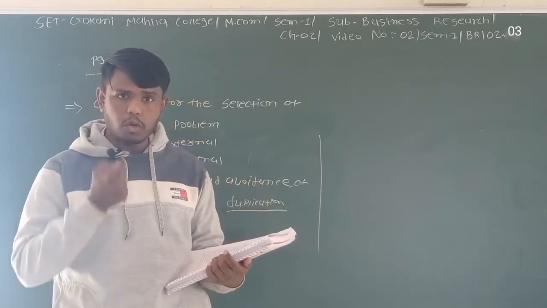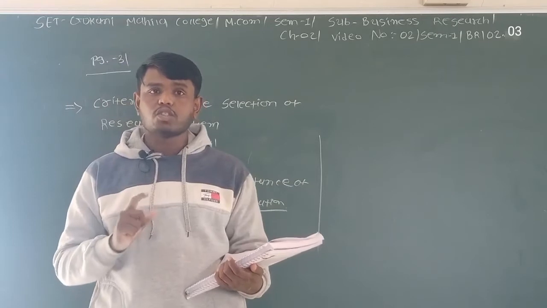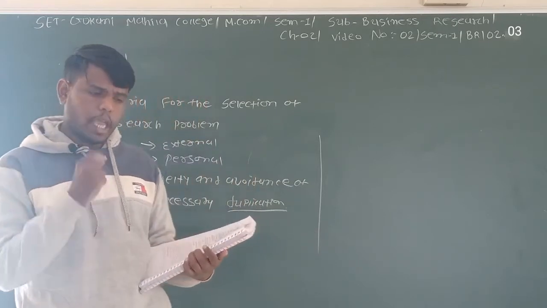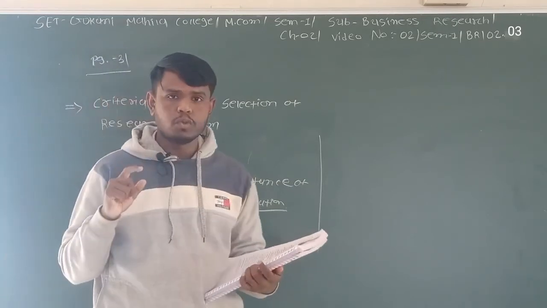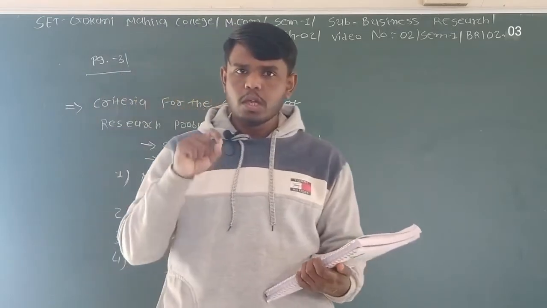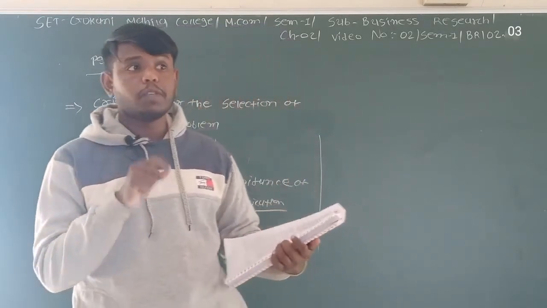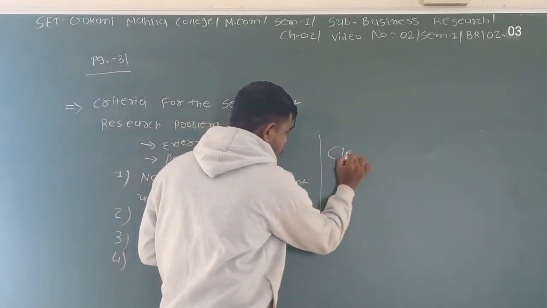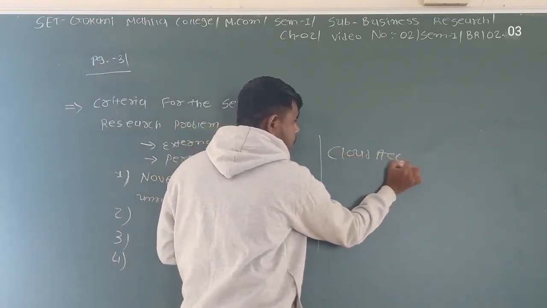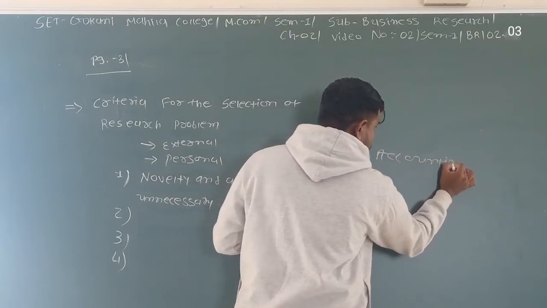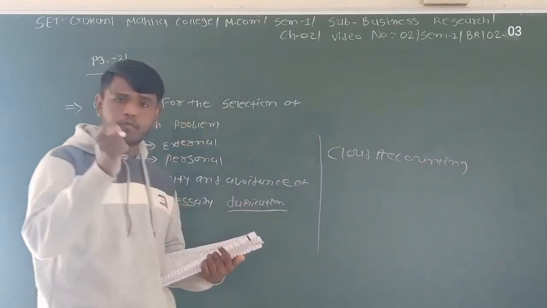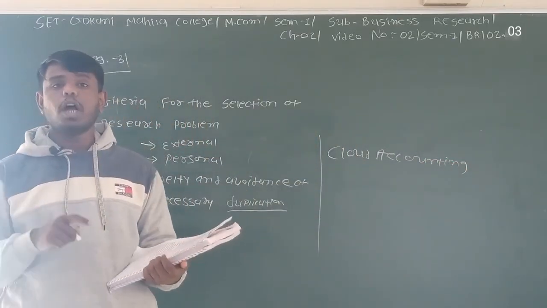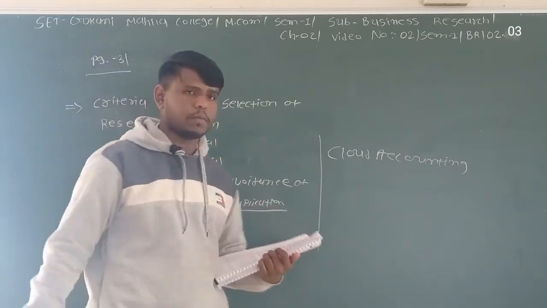So here you cannot get data from any sources. Or if you choose any topic which is very new, for example, cloud accounting. Currently in the market, there is very little information available related to cloud accounting.